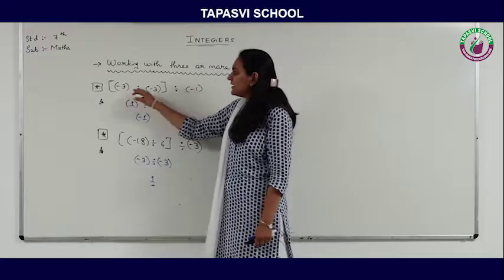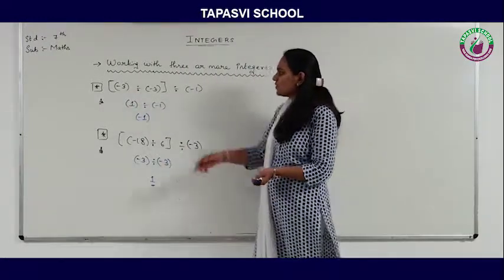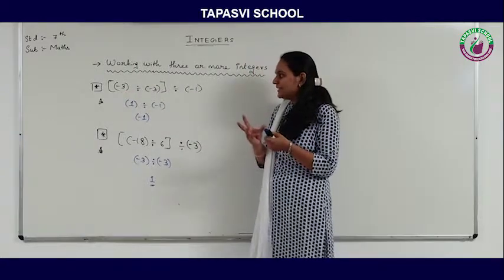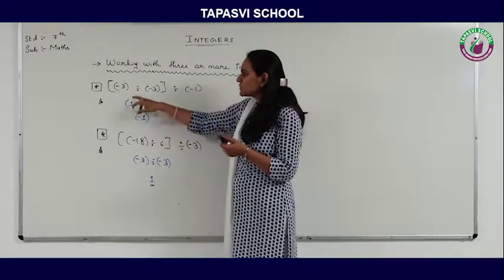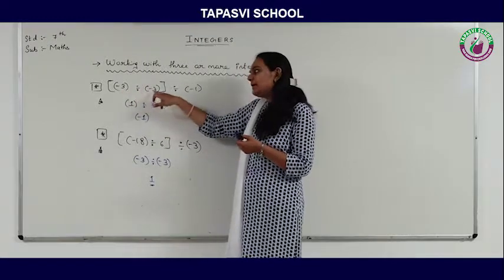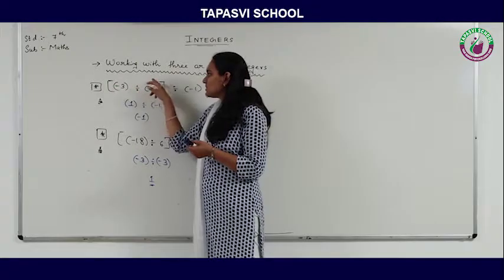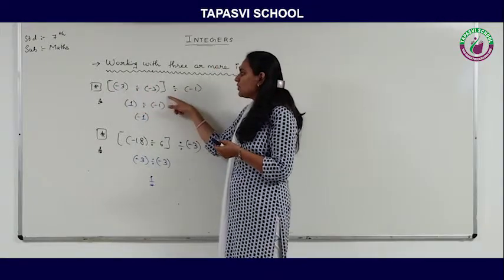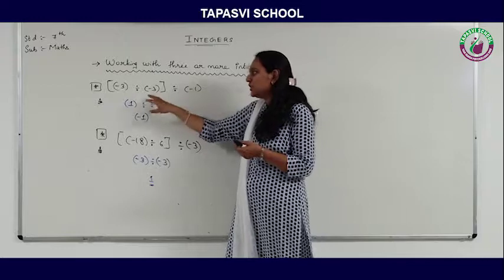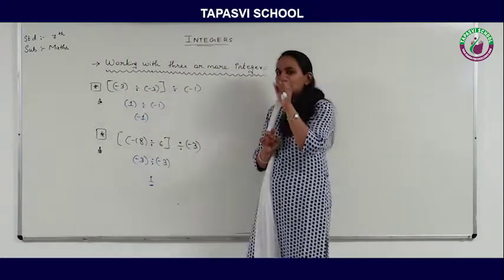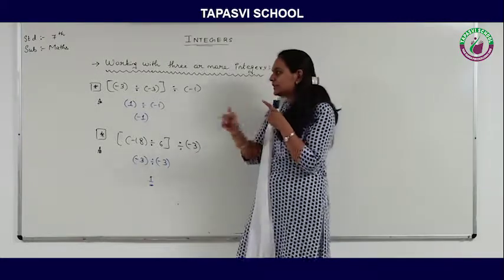Okay, now let's see some different examples of division, right? Whenever we are working with 3 integers with division signs in between. So minus 3 divided by minus 3 divided by minus 1. Here I have kept the square bracket, so first we need to give importance to this particular portion. First we need to solve them. So minus 3 and minus 3, first we need to divide them. So 3 divided by 3 is 1.